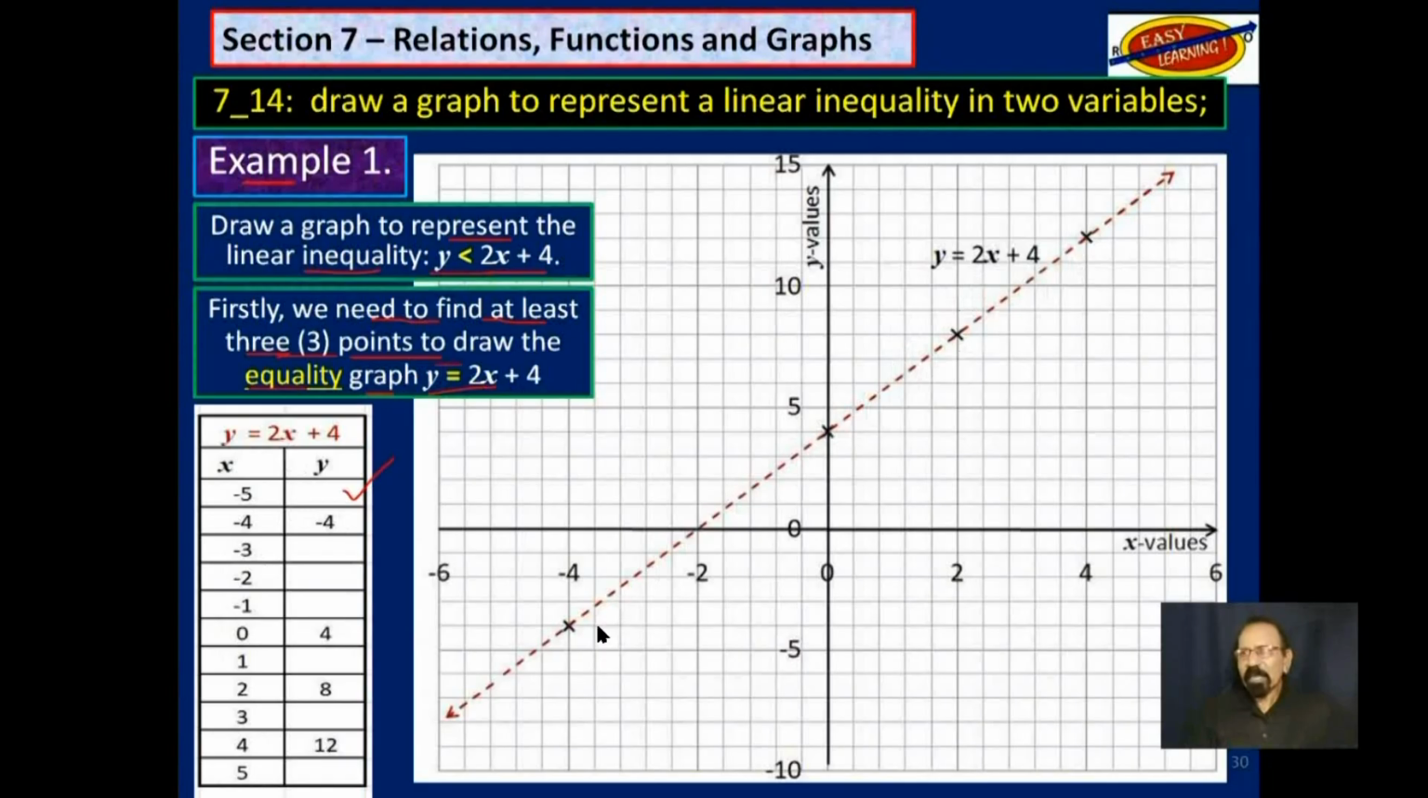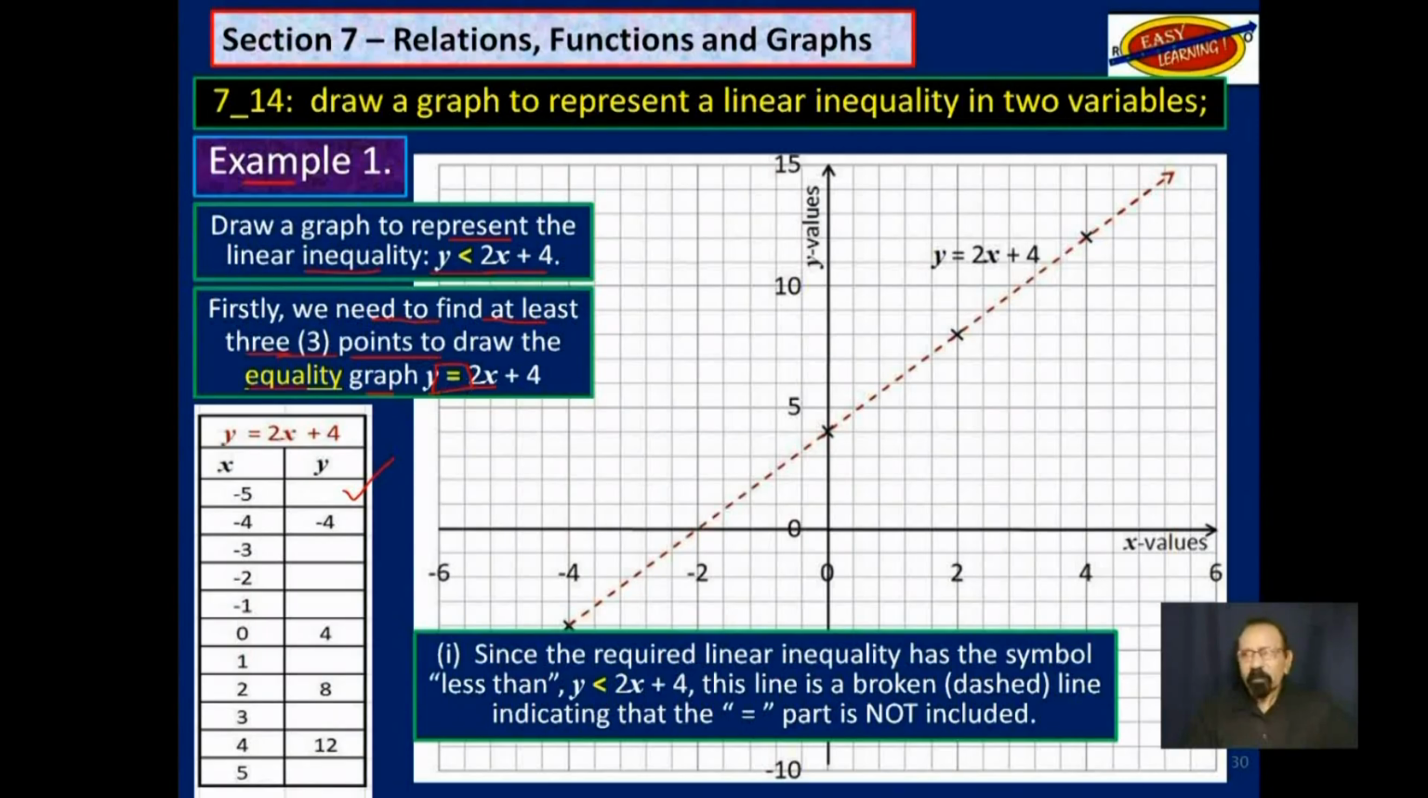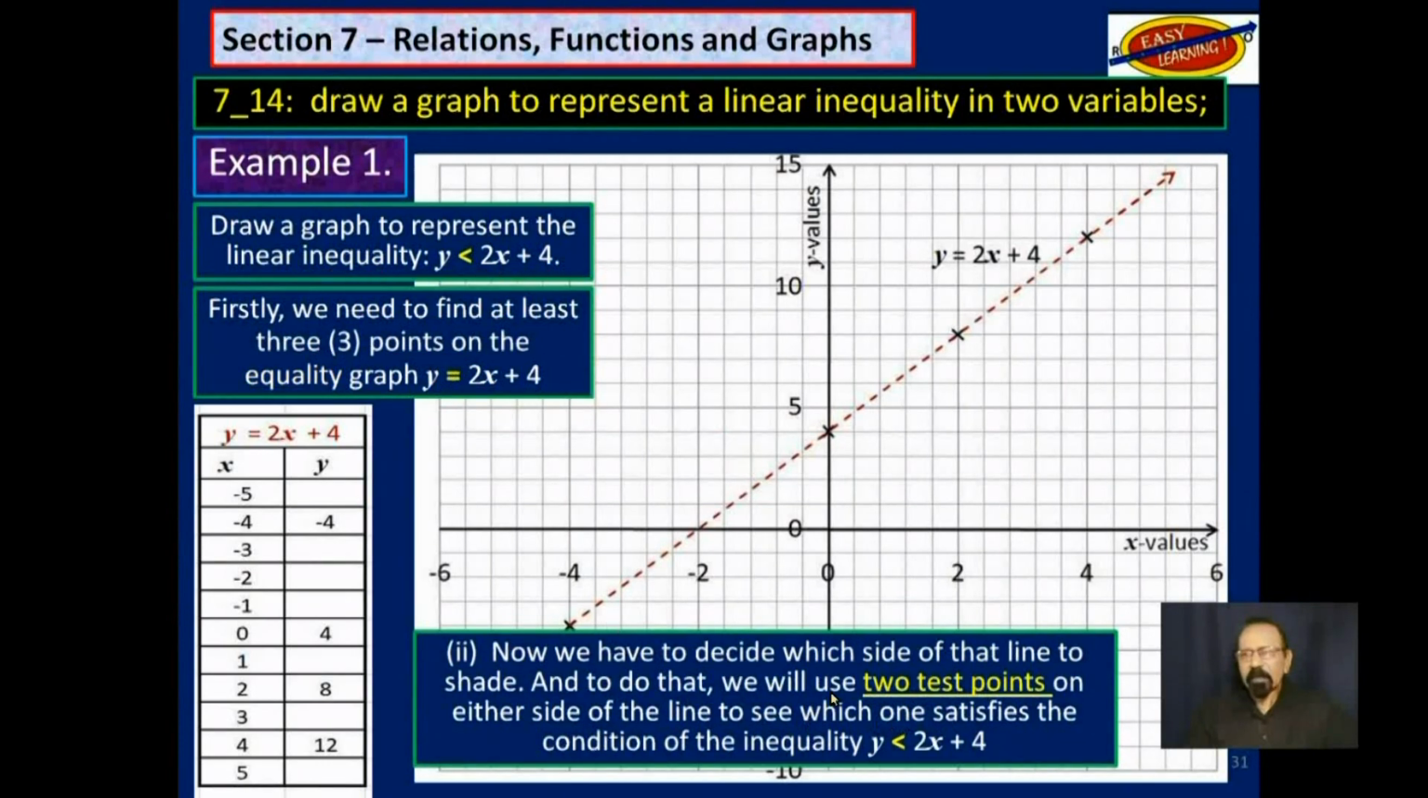Now, here it says equal to. So I need a solid line there. But we are not dealing with the equality. We are dealing with the less than. And this is why this is not a solid line. The line is broken or dashed since it does not include the equal part. Now that we have that, we need to decide which side of that line to shade. So we will use test points, one on either side, to see which one satisfies the condition of the inequality y is less than 2x plus 4.